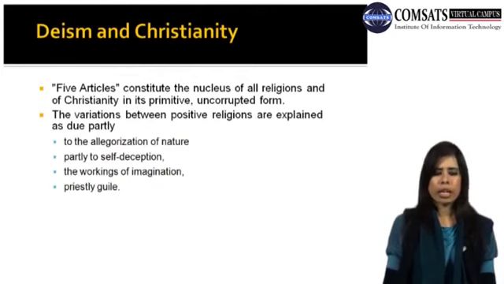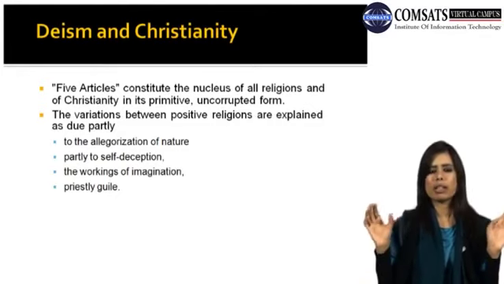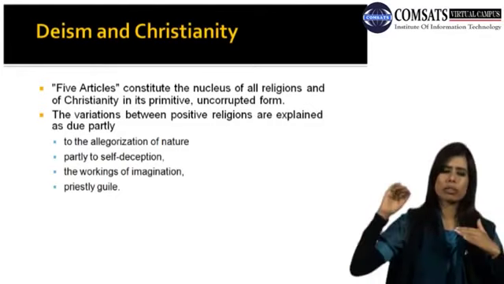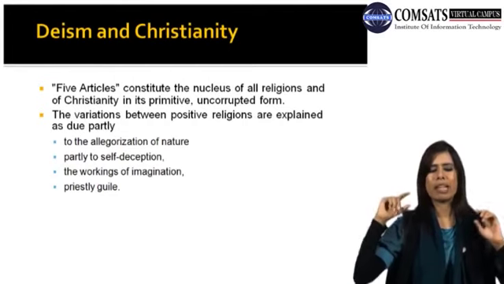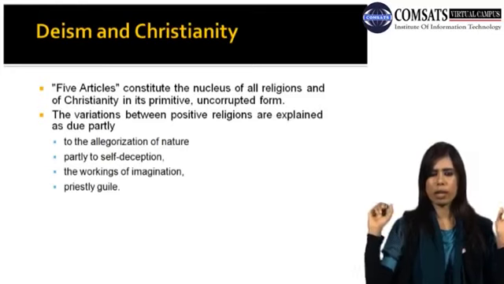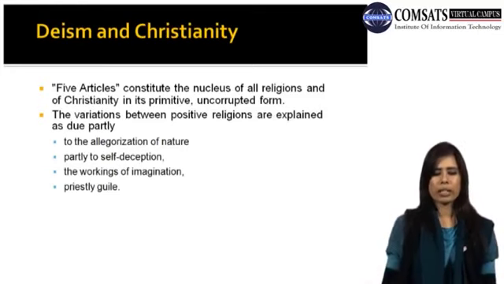The variations between positive religions are explained as due partly to the allegorization of nature, partly to self-deception, the workings of imagination and priestly guile.